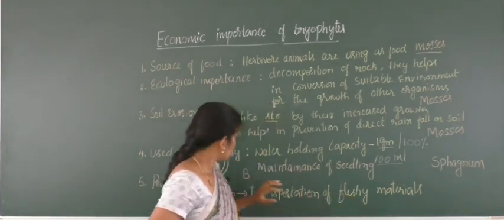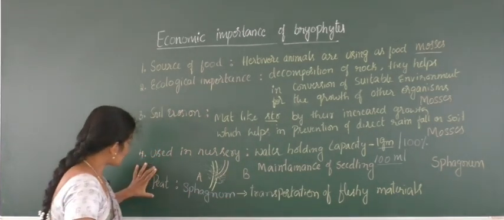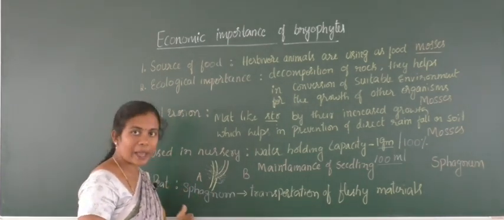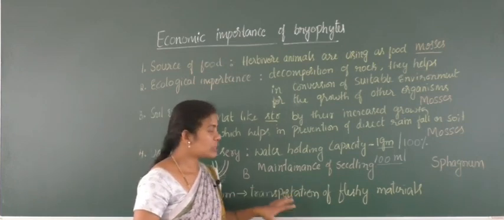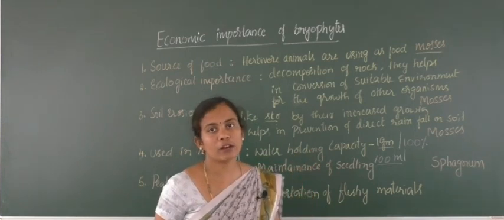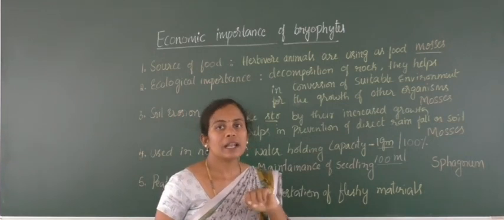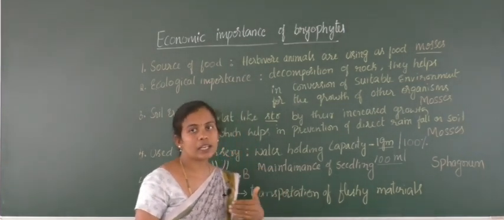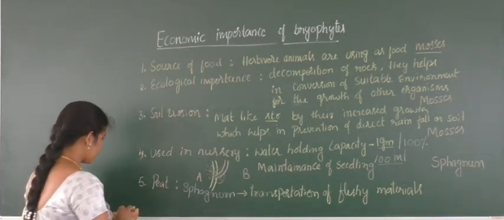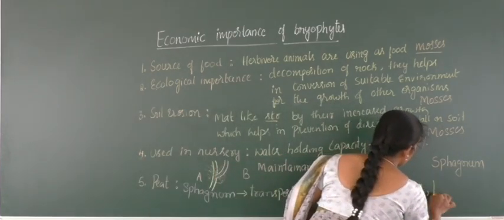For that purpose, the water holding capacity of sphagnum is helpful. That's why this is considered as a peat, where we use the peat material, that is sphagnum, and later some fleshy materials are placed over it, again one more layer of sphagnum, and again a layer of fleshy components like fish, fruits or flowers, and later it can be packed and sent. In this way we can use it as a peat. The example is sphagnum. And the same sphagnum can also be a very good fuel component.